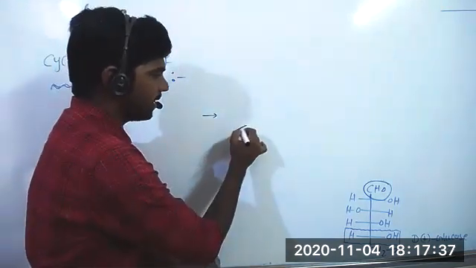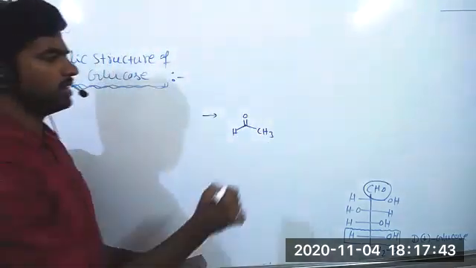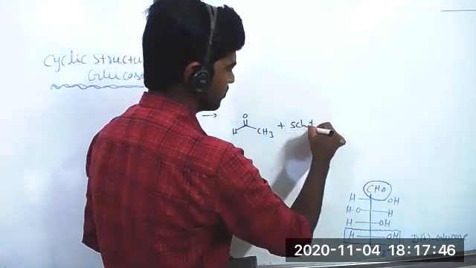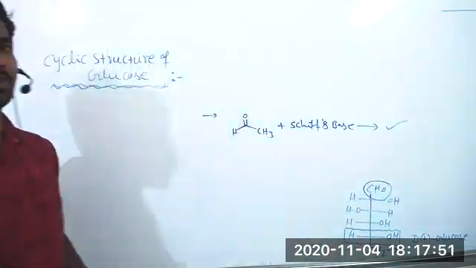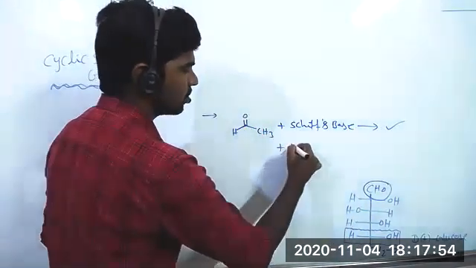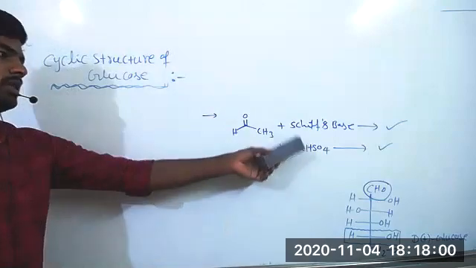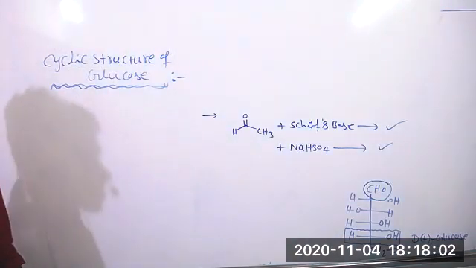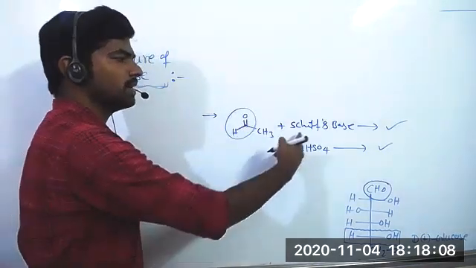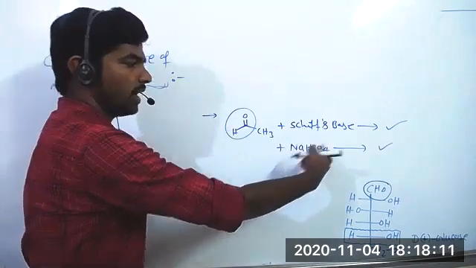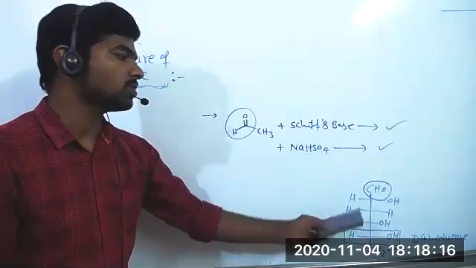Suppose the aldehyde group is here, a free aldehyde group in this molecule. It can easily react with Schiff's base, and also can react with sodium bisulfite, giving the sodium bisulfite addition product. Already we studied these two reactions in the aldehydes, ketones and carboxylic acids chapter. So if a molecule has a free aldehyde group, it can easily react with Schiff's base and sodium bisulfite, giving its addition product. But glucose is not reacting with Schiff's base and sodium bisulfite.